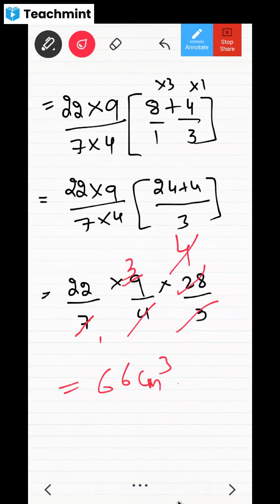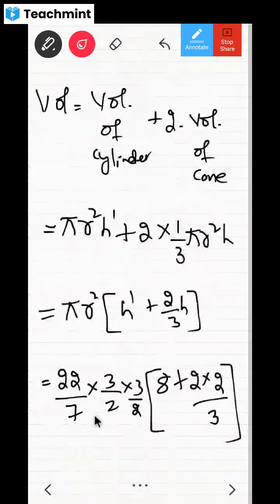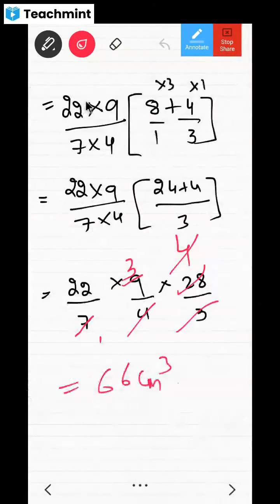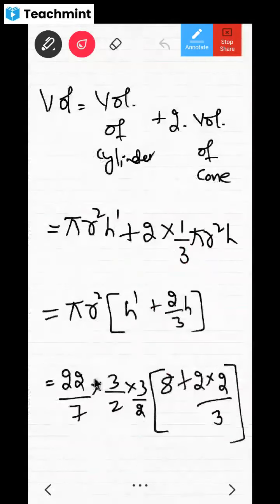Look at this calculation, dear children. What I want to impress upon you is that if you would have done 22 into 3 into 3 divided by 7 into 2 into 2, multiplying all this, don't you think the calculation would have become much more difficult for you to solve? Yes, sir.